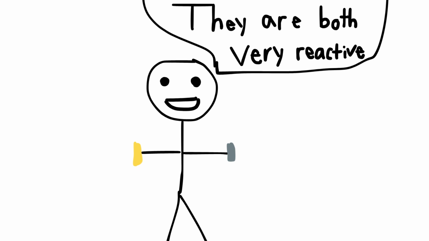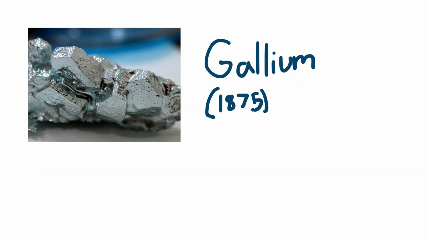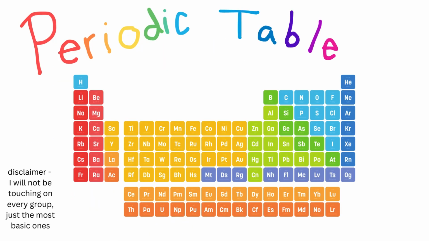In 1869, Dmitry Mendeleev, a Russian chemist, realized these similarities and published an early version of the periodic table, organized by atomic mass. Mendeleev, noticing a break in the pattern, had added 2 spots for elements that would not be discovered until 1875 and 1886. Now onto the periodic table.